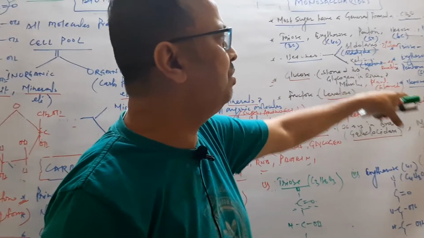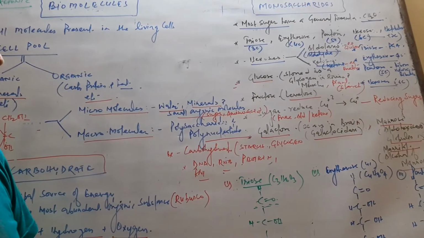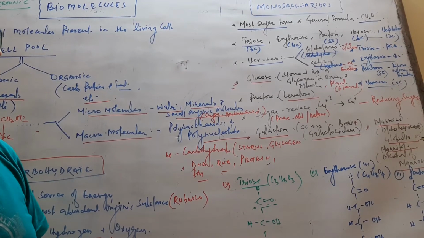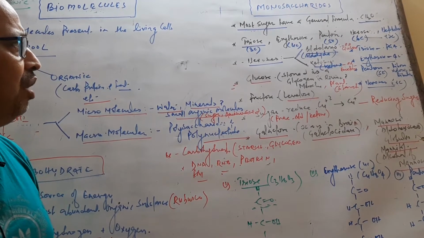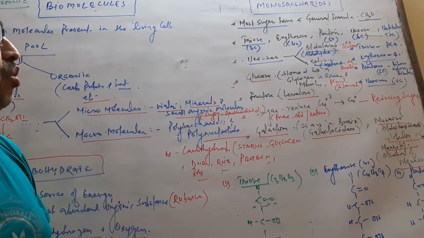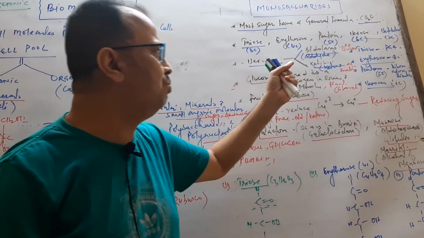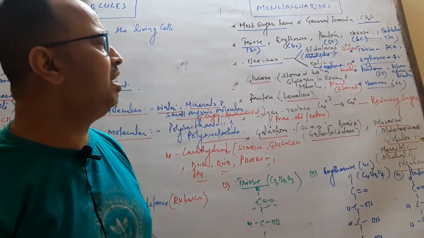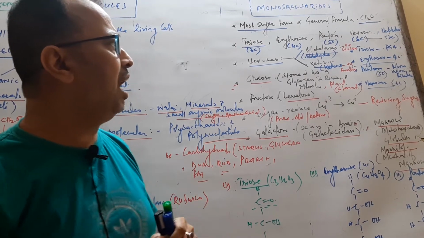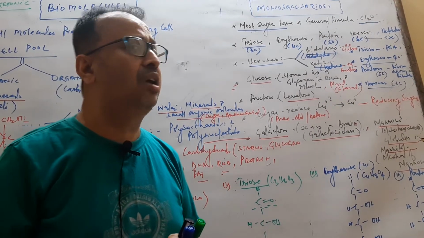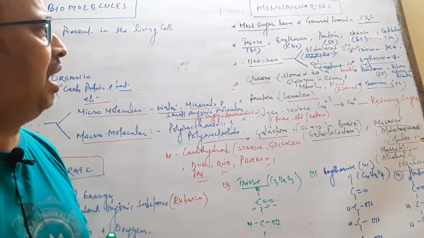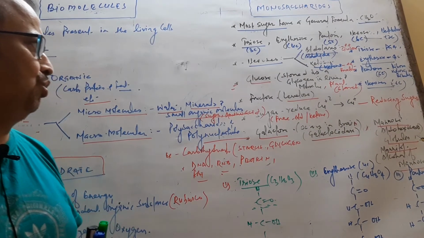Among pentoses, the main ones are ribose, xylose, ribulose. Hexoses are of two types, aldoses and ketoses. Aldoses contain the aldehyde functional group, and ketoses contain the ketone functional group. Aldoses are glucose, galactose, etc., and ketoses are fructose.